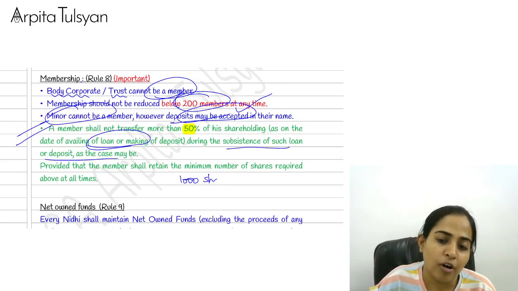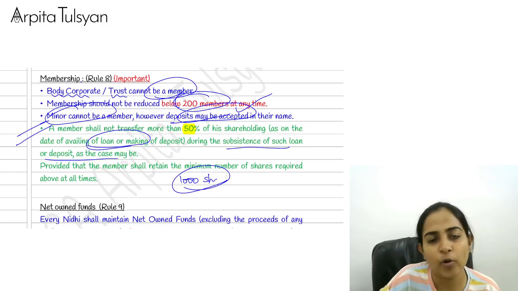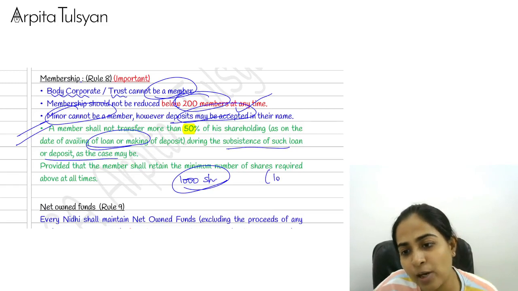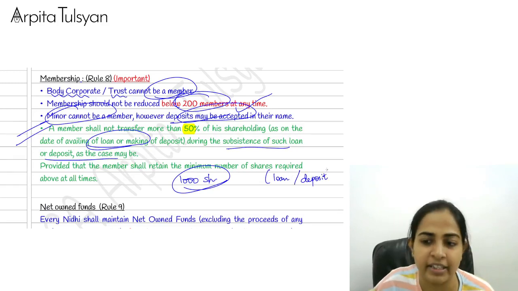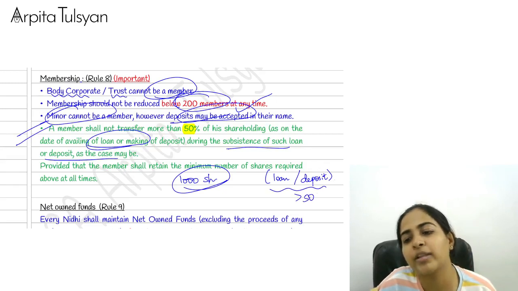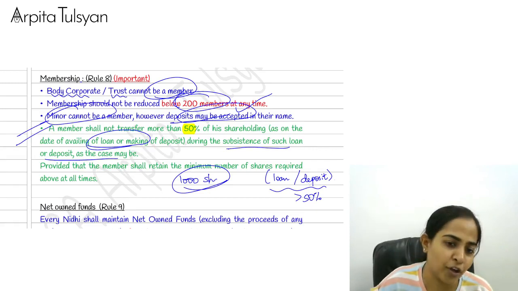So I was a 1000 shareholder on the date of either taking the loan or giving a deposit to the Nidhi company. During that time, my loan or deposit is there with the Nidhi company. During that time, I cannot transfer more than 50%. You can transfer maximum up to 50% of your shareholding.